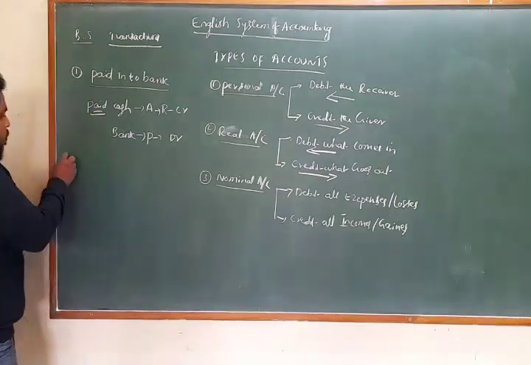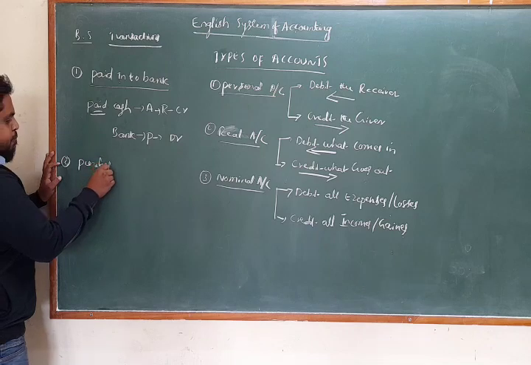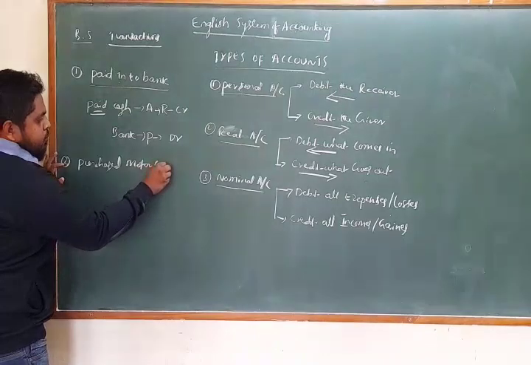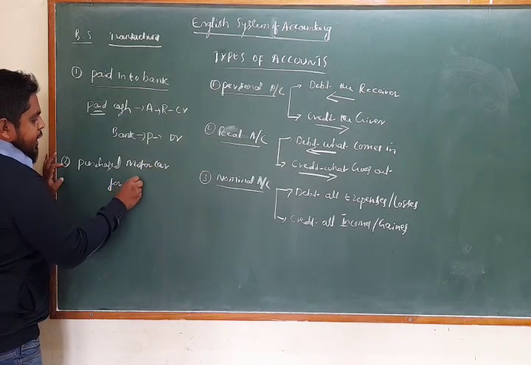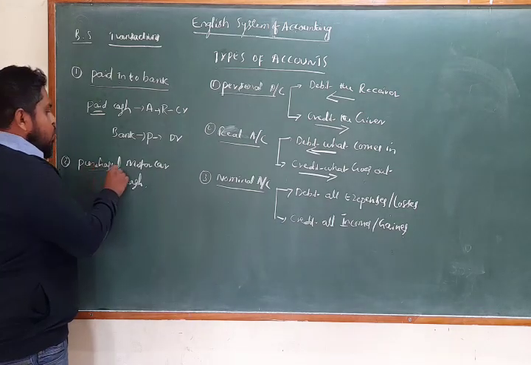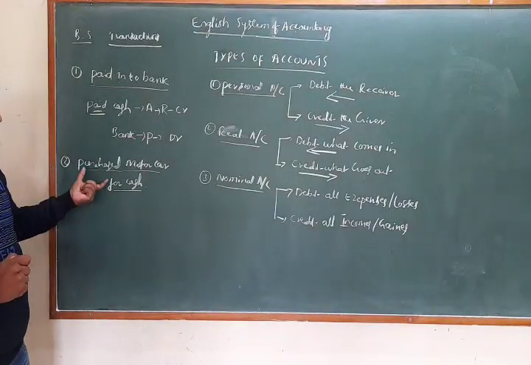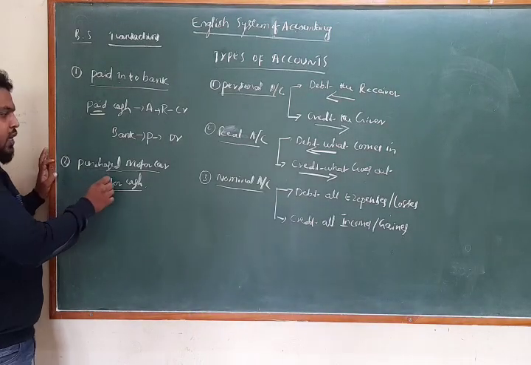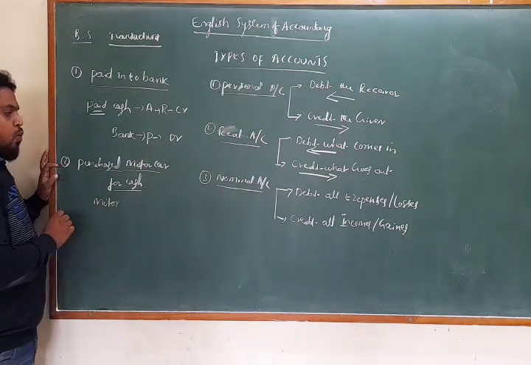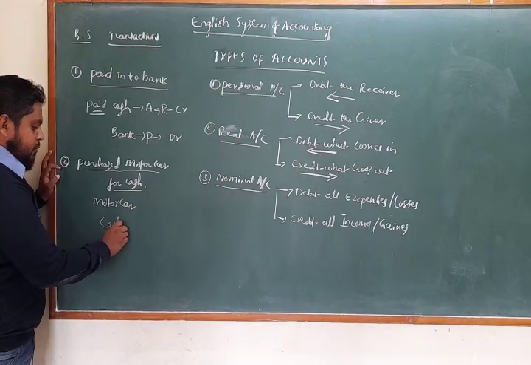Next, one more example. Purchased motor car for cash. So first we have to analyze the transaction. This is a cash transaction. In this transaction, two accounts are involved: first motor car, and next cash.